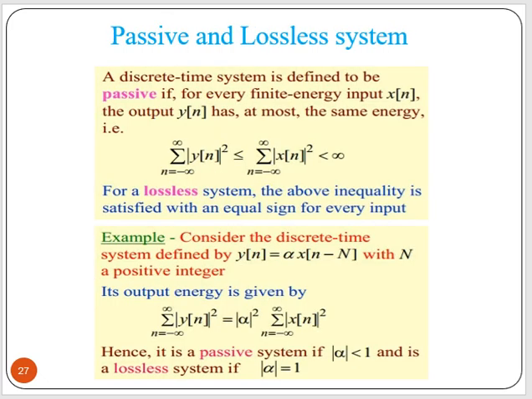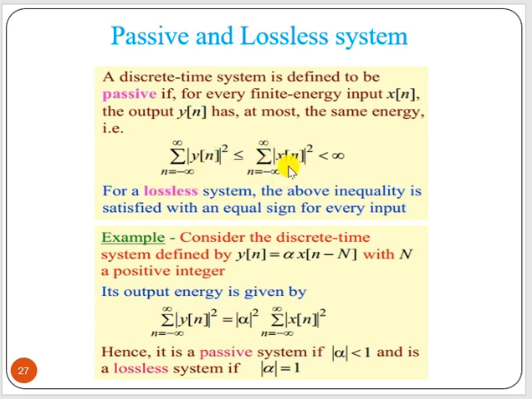Okay. Now, passive and lossless systems. A discrete time system is defined to be passive if for every finite energy input the output has at most the same energy. You know the energy is nothing but the summation of magnitude squared. Okay. So the summation of y(n) magnitude squared from minus infinity to plus infinity is the energy of the output signal.